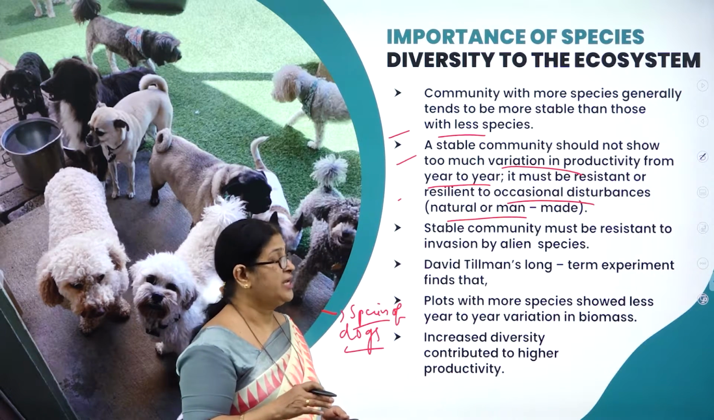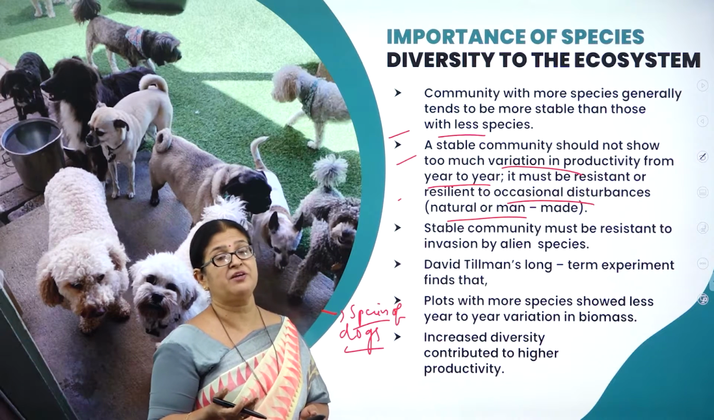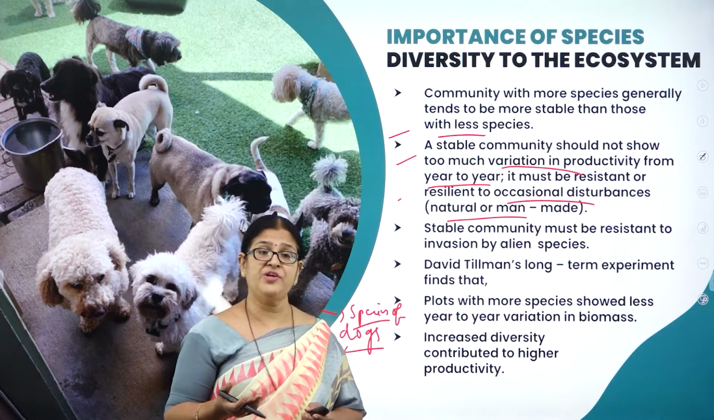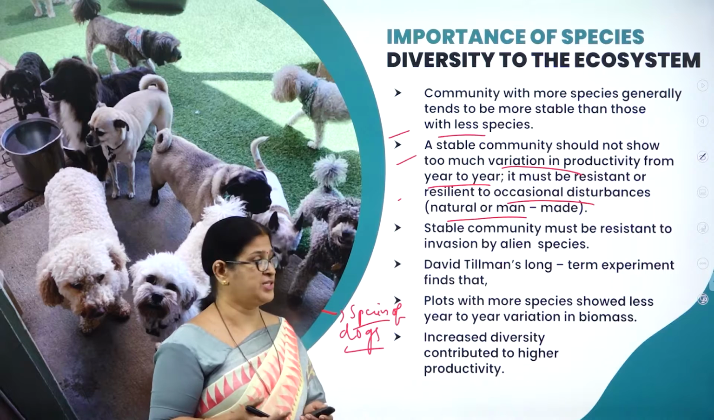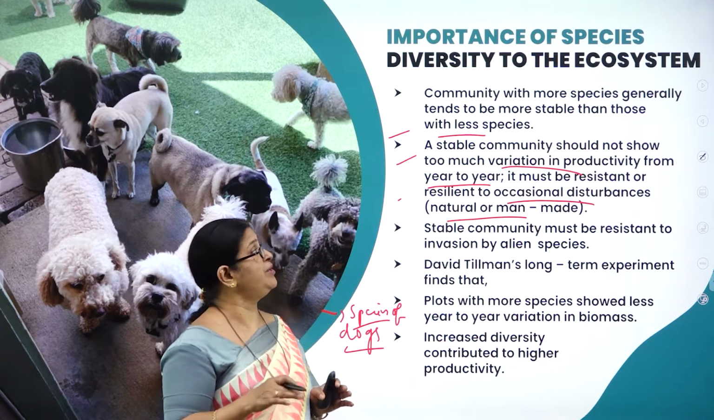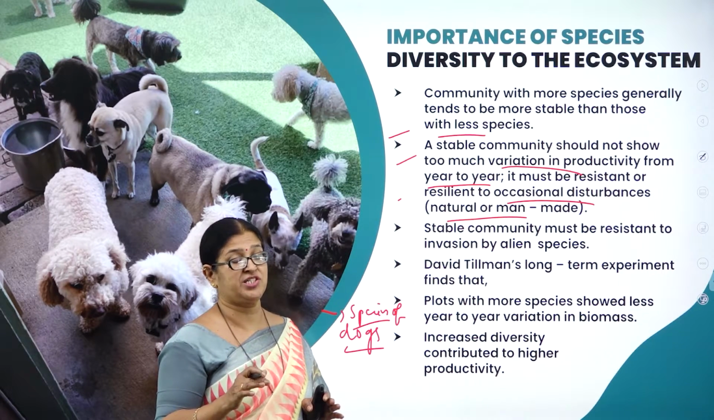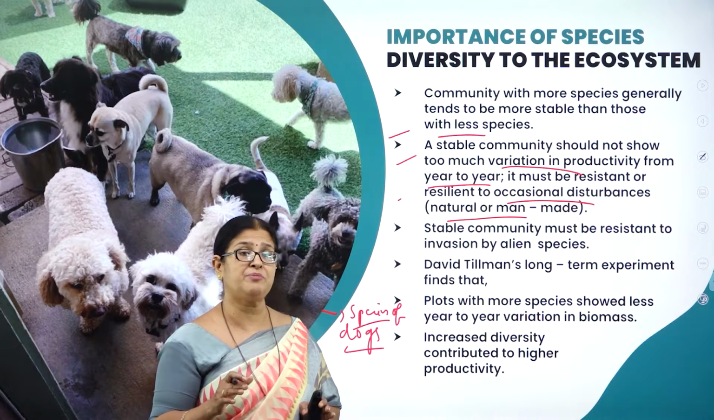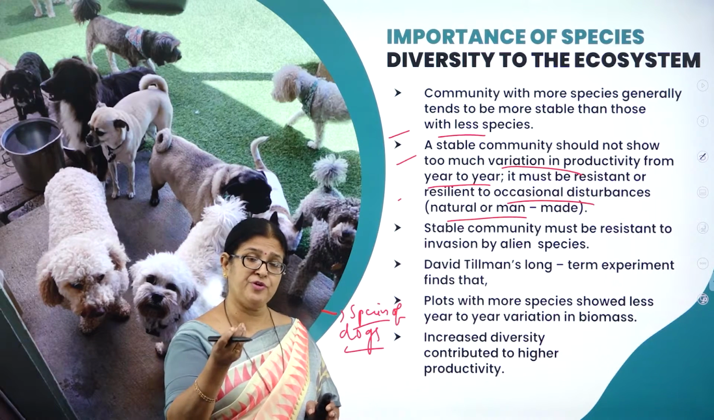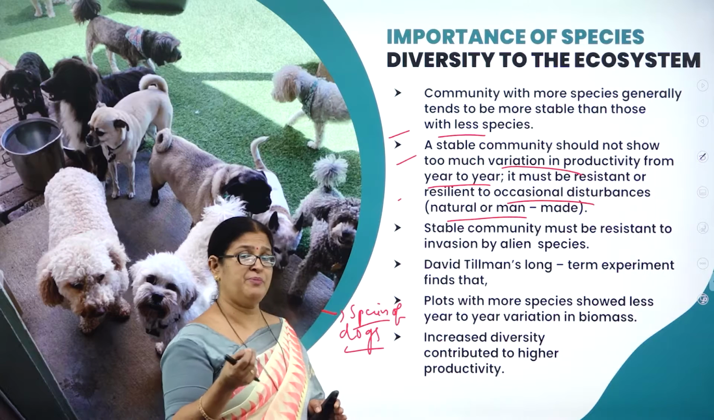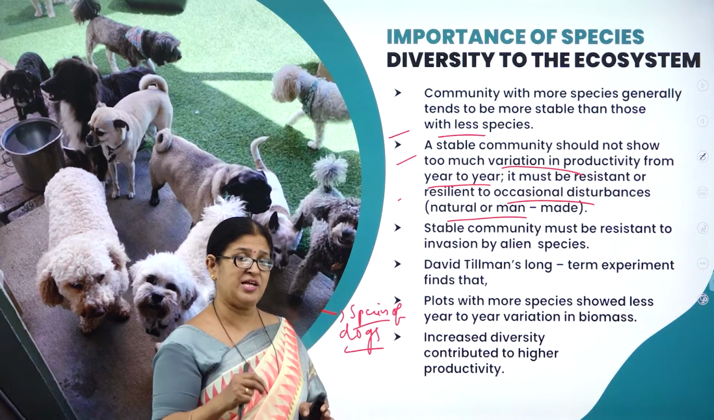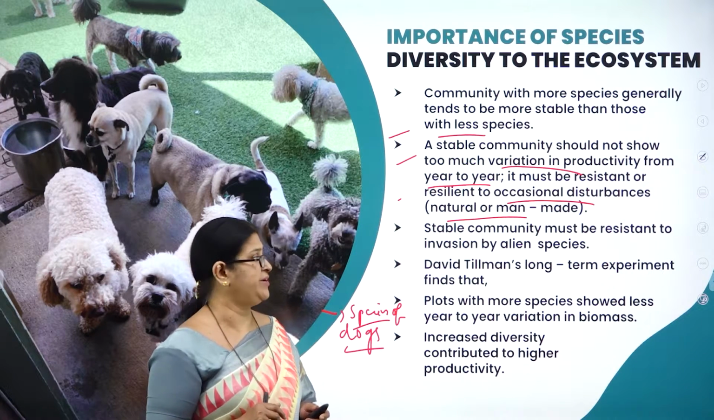But imagine even man-made ones also. For example, if we keep on cutting the trees, obviously it is going to affect the ecosystem. So a stable community should not show too much variation unless and until disturbed, either for a limited extent, by natural or by man-made activities.